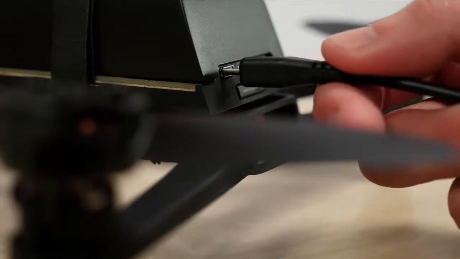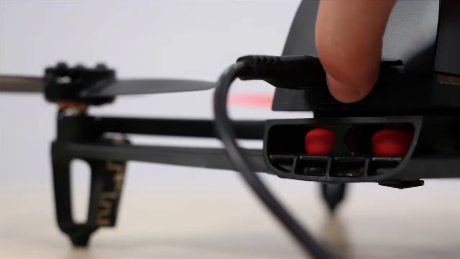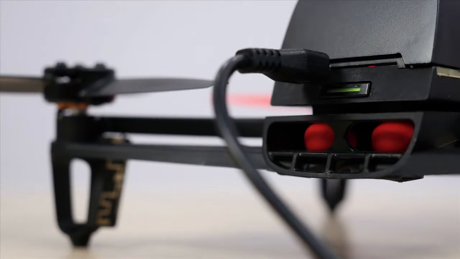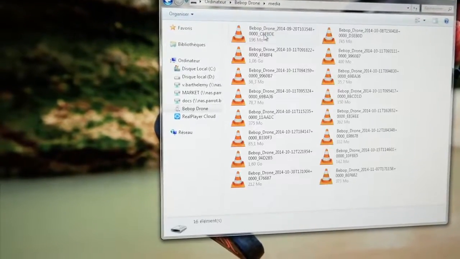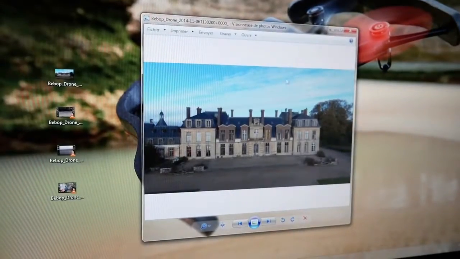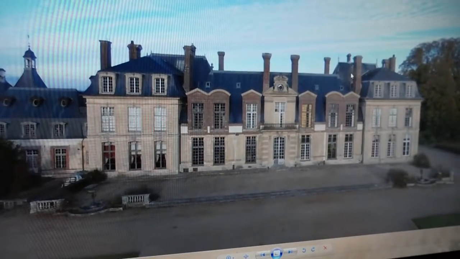You can also either retrieve or erase material by connecting your Parrot Bebop drone to your computer directly with a micro USB cable provided. To perform this operation, the Parrot Bebop drone's battery must be installed and the drone must be turned on.